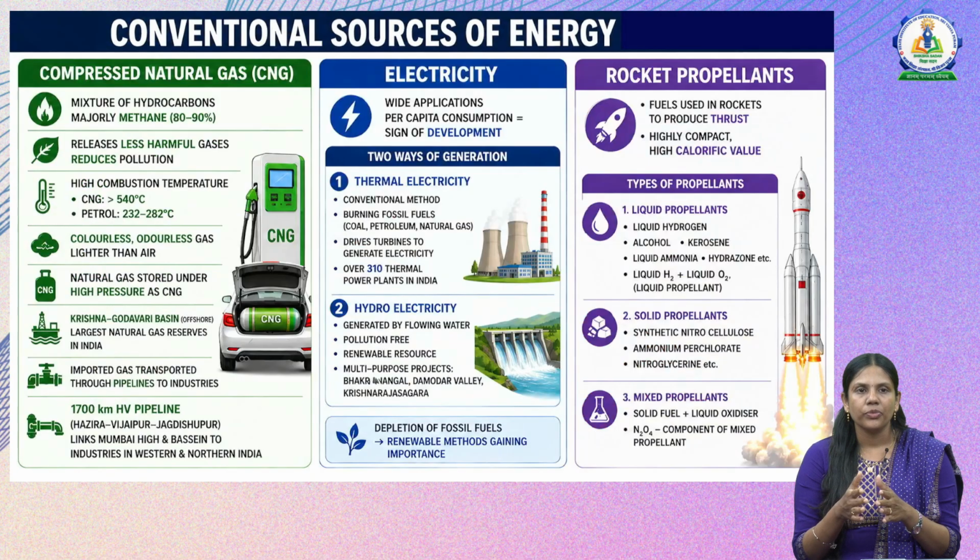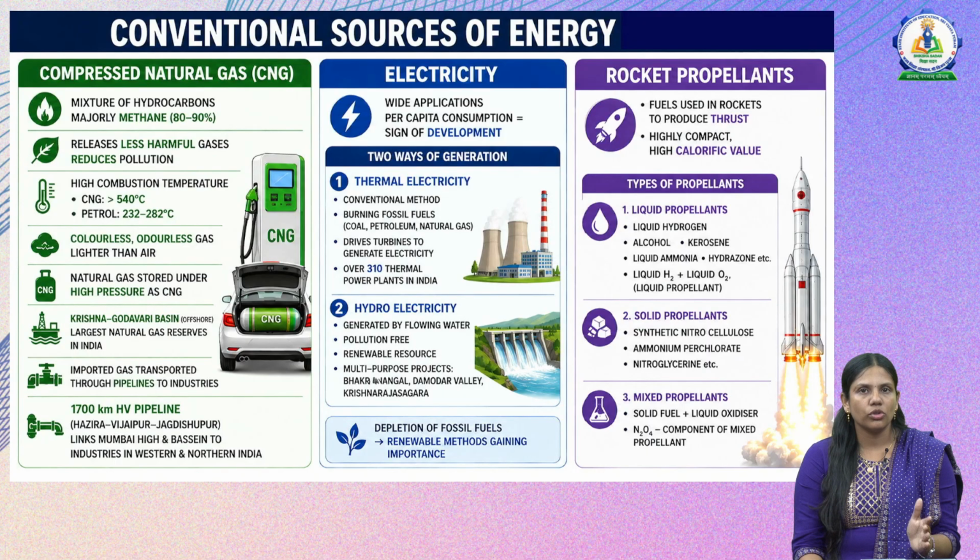Next we will see the other remaining conventional sources of energy, that is CNG, compressed natural gas. It is a mixture of hydrocarbons. It is majorly methane, that is 80 to 90% methane. It releases fewer harmful gases, that is why it helps in reducing pollution, and it has a higher combustion temperature than petrol. And mostly CNG is a colorless, odorless gas, and it is lighter than air. Natural gas is stored under high pressure as CNG, that is compressed natural gas.